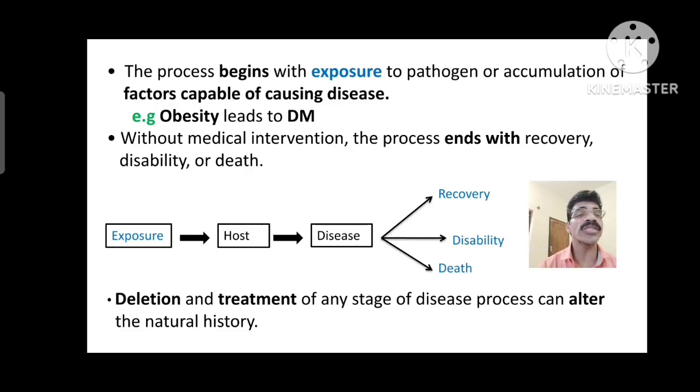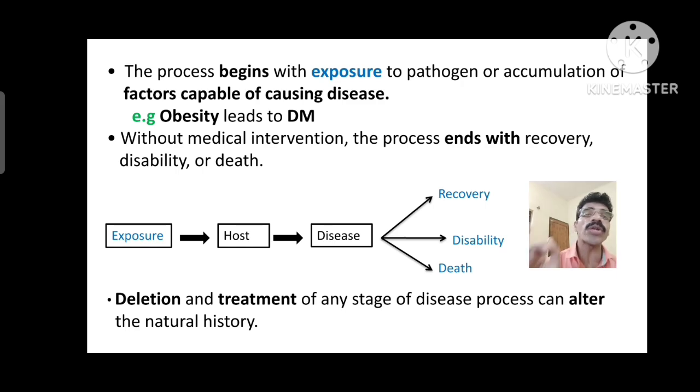The disease process usually begins with exposure to any pathogen or any risk factor. A pathogen is a microorganism that can cause disease in a human host. So the process begins with exposure to any pathogen or accumulation of any factors which is able to cause disease in a host or human being. For example, obesity is a factor which causes diabetes mellitus in people.